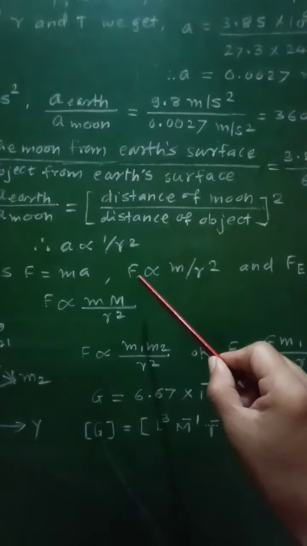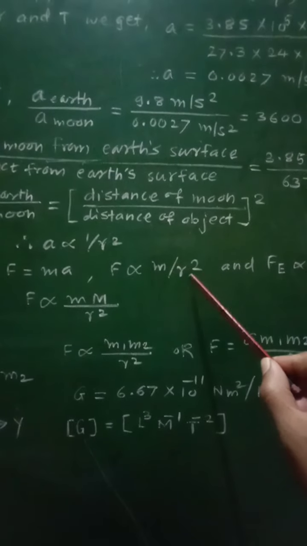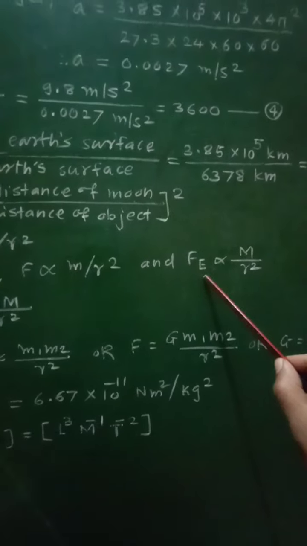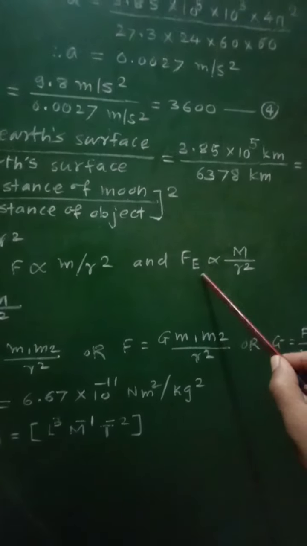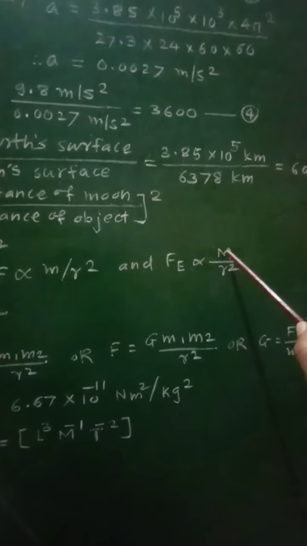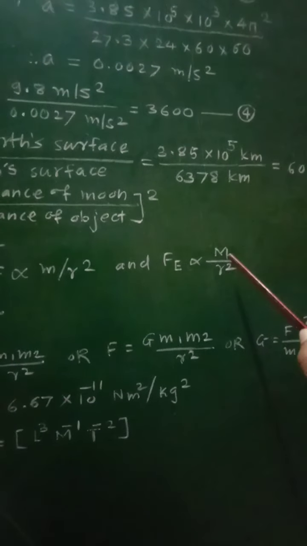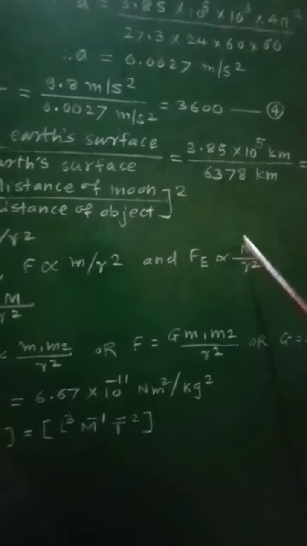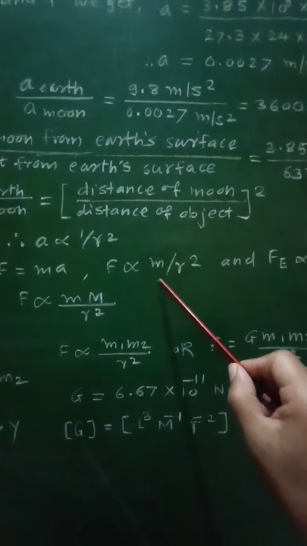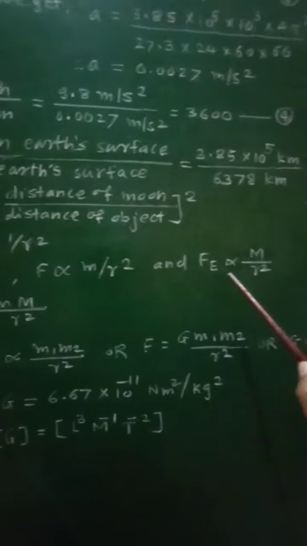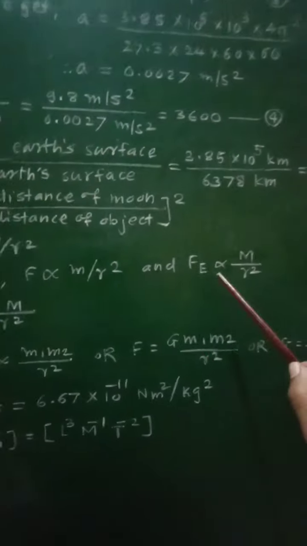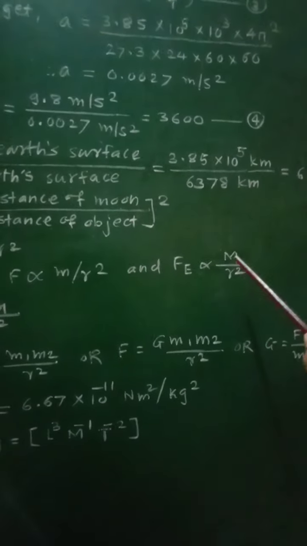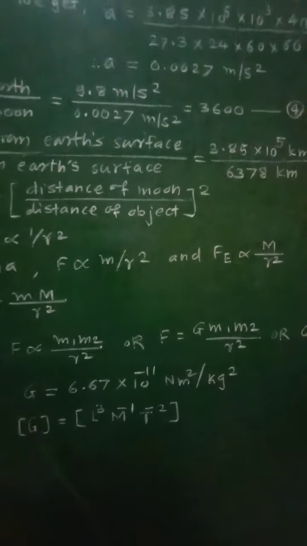And Fe, that is the force acting on the earth, will be proportional to capital M by r square, where capital M represents the mass of the earth.